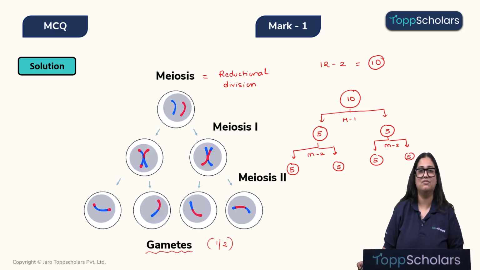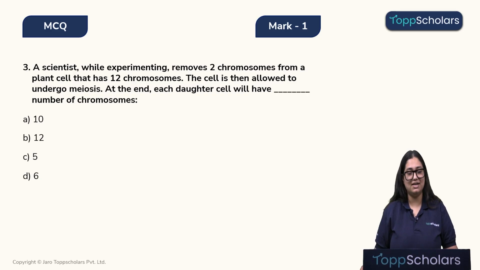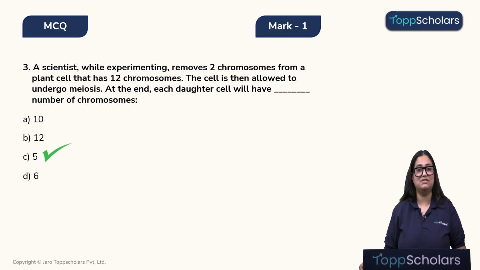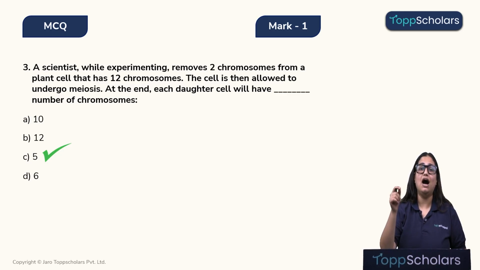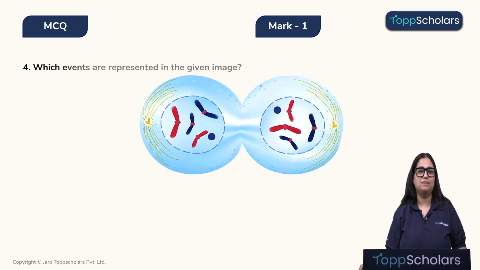Therefore, children, I hope you got the answer. So, the correct answer will be option C, that is 5. That when only 10 chromosomes were left in a parent plant cell, after meiosis, in the gametes we will only find half of its number, that is 10 divided by 2, and that will be 5. Alright children, I hope this was clear. Now, let's move on to the next question.